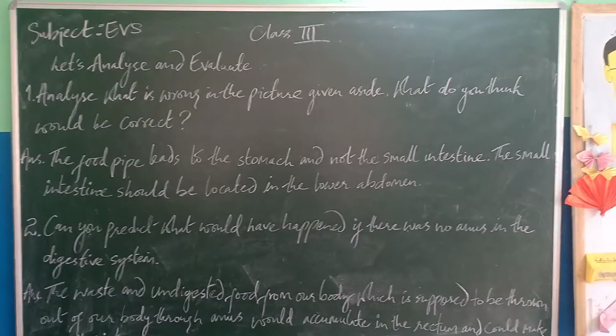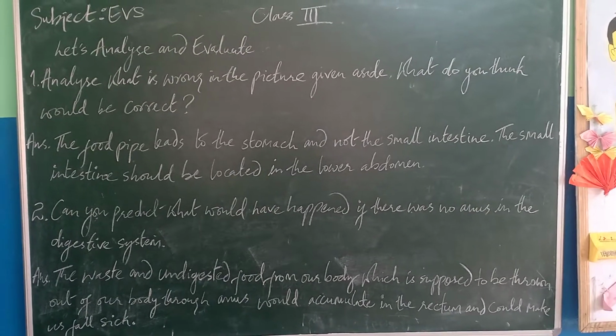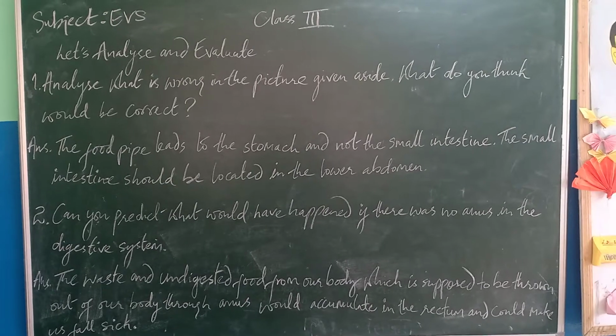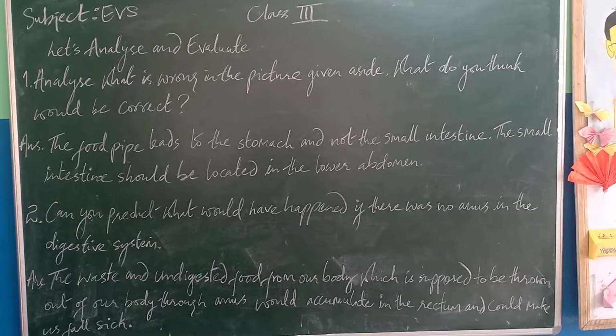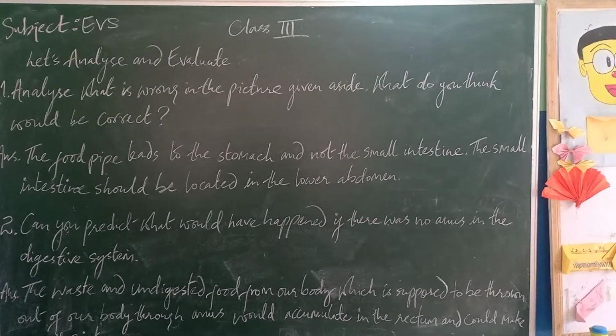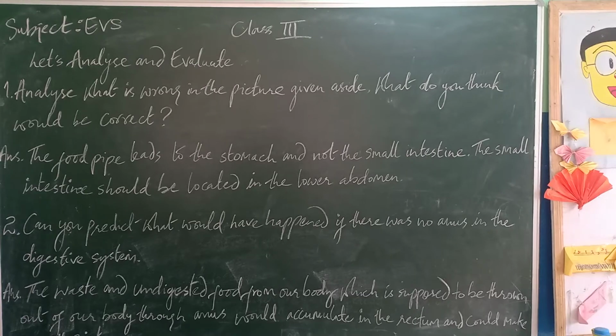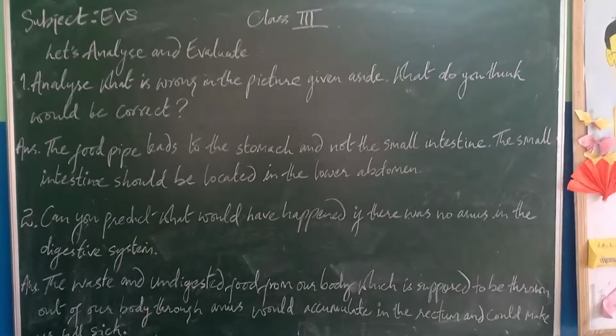Okay, so moving on with the next question. The next question we have here is, let's analyze and evaluate. So the first question is, analyze what is wrong in the picture given aside. What do you think would be correct? As you can see in your textbook, the parts of the digestive system have been given in the picture.